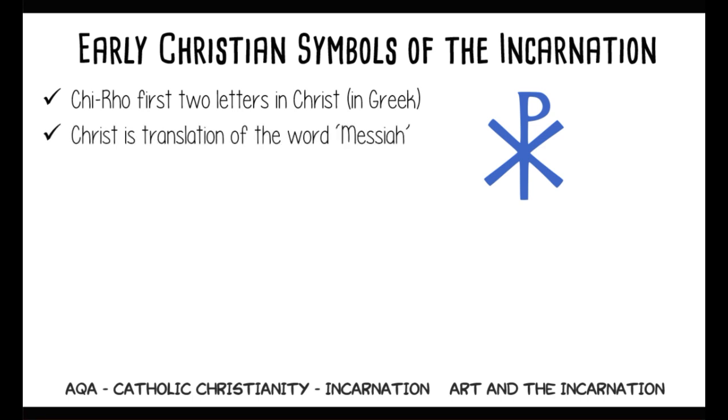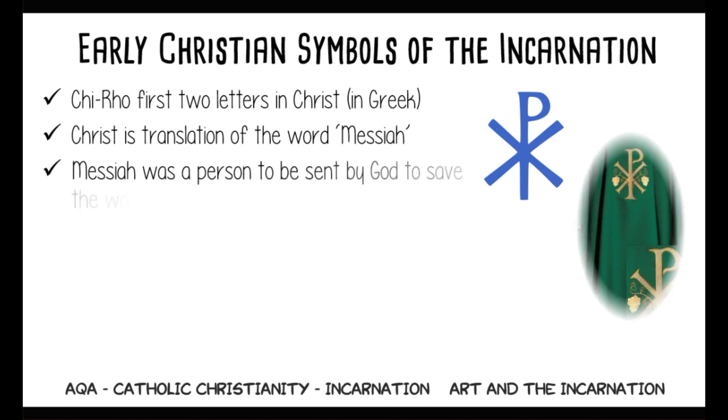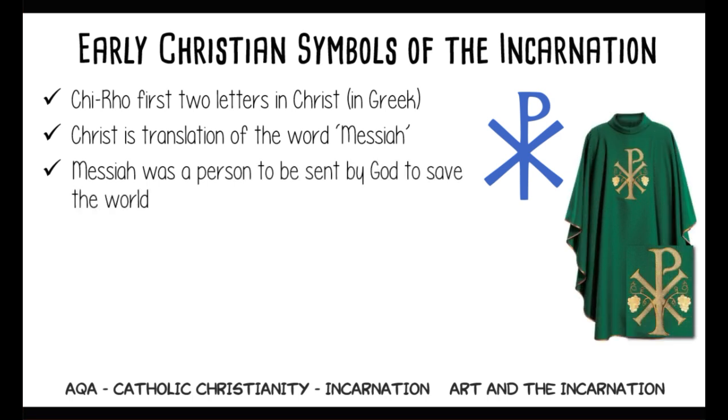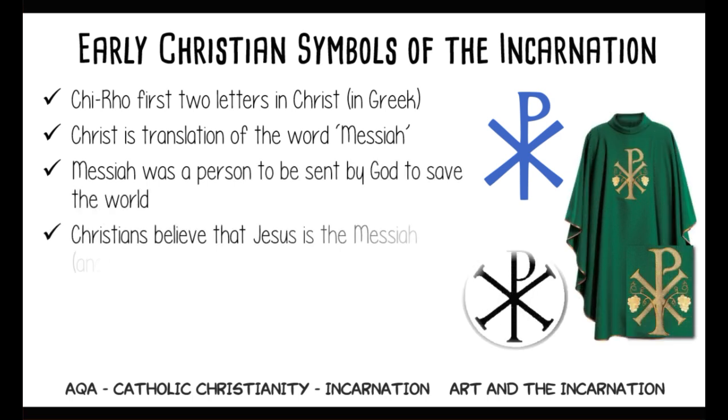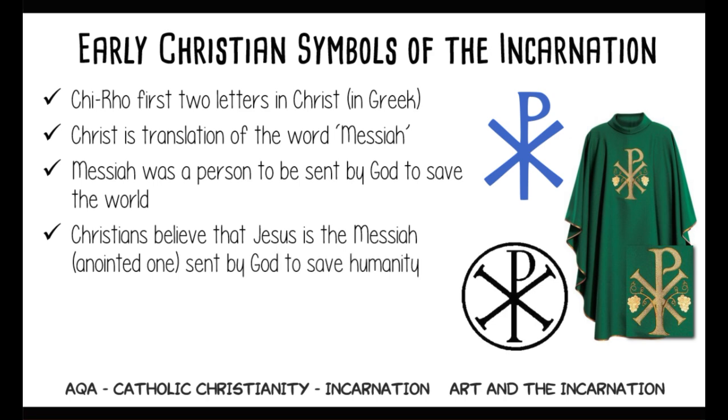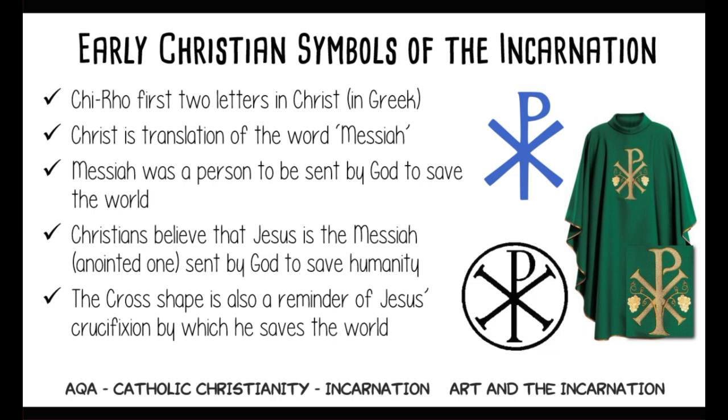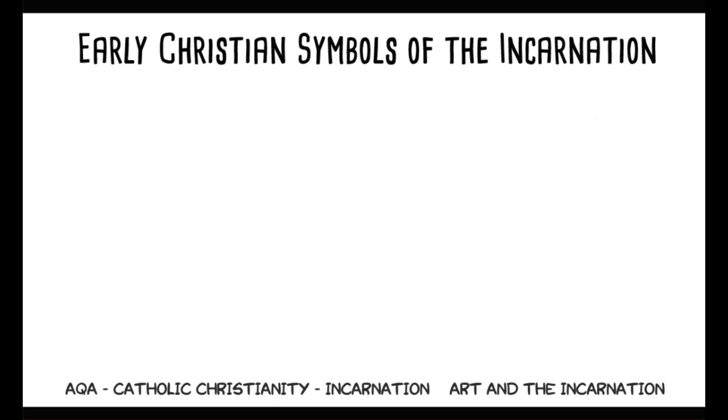In Judaism, the Messiah was a figure who would be sent by God to bring peace to the world. Christians believe that Jesus is the Messiah that the prophets spoke about. The use of the Rho symbol, which has a cross shape, is a reminder of the crucifixion by which Jesus saves the world.